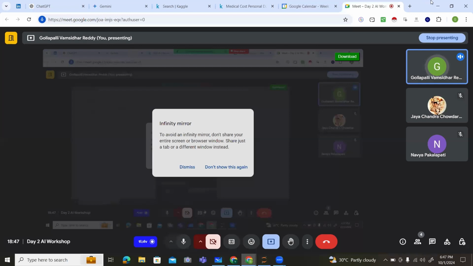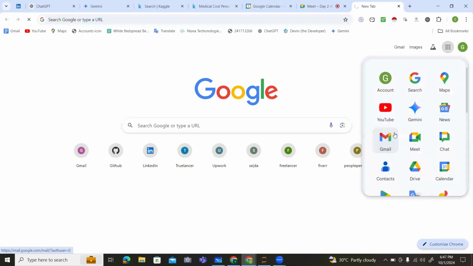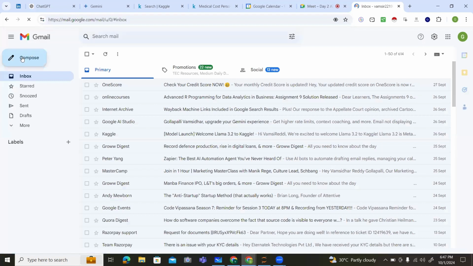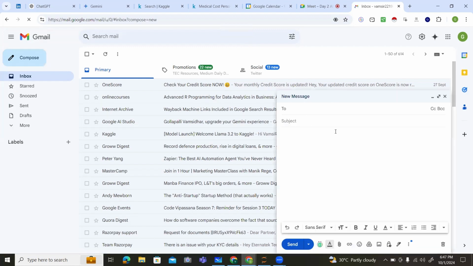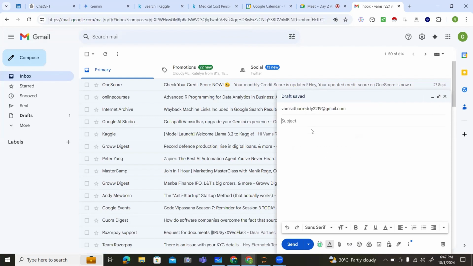So let me open my mail. I need to write a new mail, so let me compose this. It's loading. Yeah, this is a new mail. Let me write a mail for someone. This is my dummy mail, for testing purpose. Subject is testing or demo, or we can also write just a workshop demo.